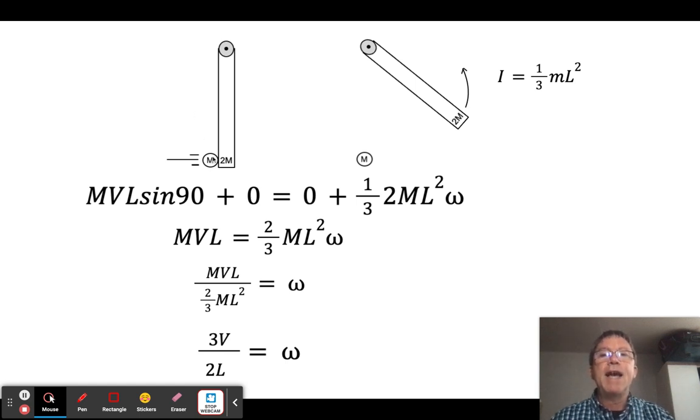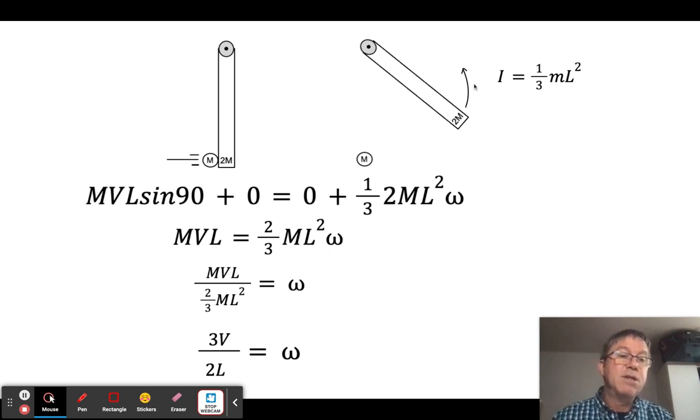So the angular momentum of the ball prior to the collision was mvl sine theta. So mv, this would be the length of the board, times sine of 90. Plus, the board was at rest, so I'm not even going to bother writing down all of the symbols for it. It's just going to be 0. Afterwards, the ball came to a stop, so its angular momentum is 0. But the board was now rotating.